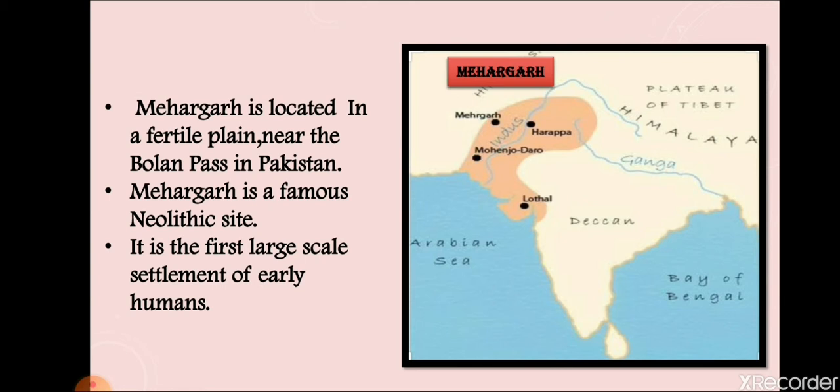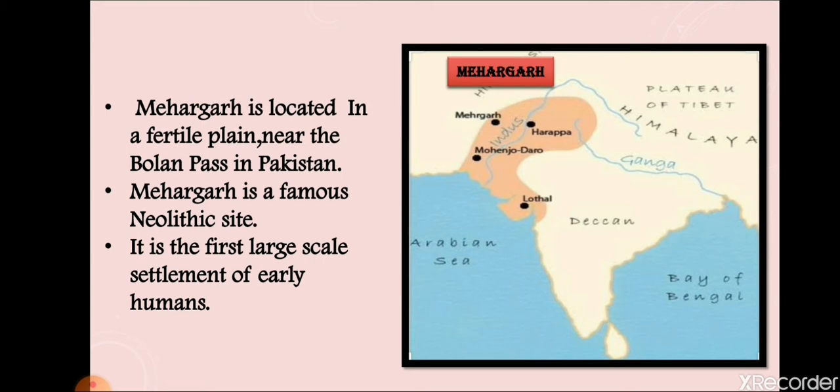Mehrgarh is located in a fertile plain near the Bolan Pass in Pakistan. Nowadays, Mehrgarh is in Pakistan. It is one of the most important routes linking India and Iran. Mehrgarh was one of the places where women and men learned to grow crops such as barley, wheat and cotton. Now from Mehrgarh, our historians have found many evidences.